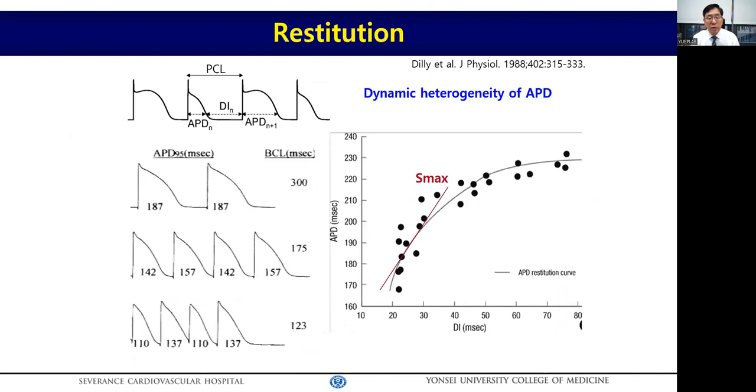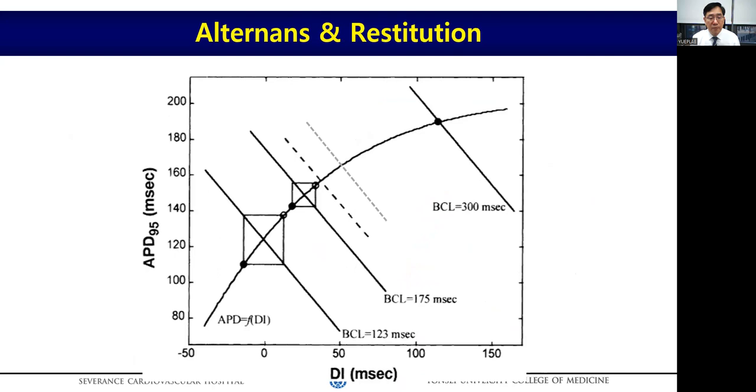There is a concept of restitution in the multiple wavelet theory. We know that action potential duration shortens as heart rate increases, and restitution is the dynamic APD heterogeneity reflecting the AF wave break vulnerability. So APD changes to a higher degree at the exact same change of diastolic interval in the condition of a higher restitution curve slope. This S-max is the maximum slope of the APD restitution curve.